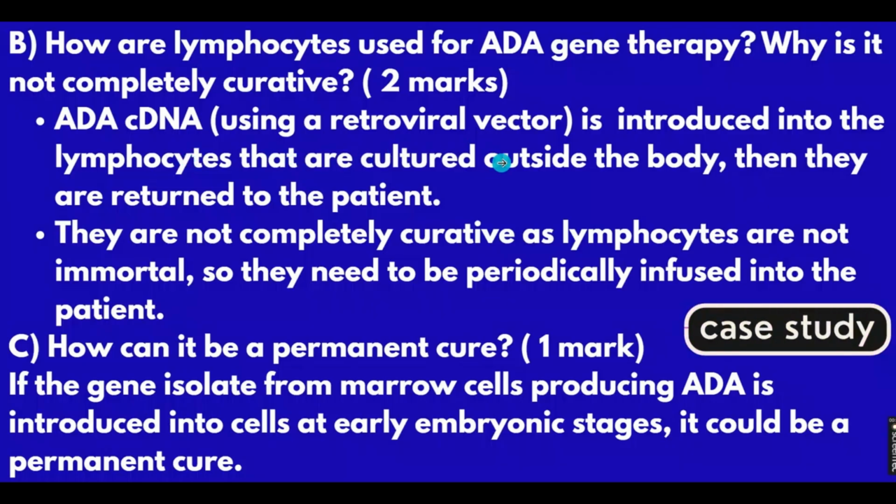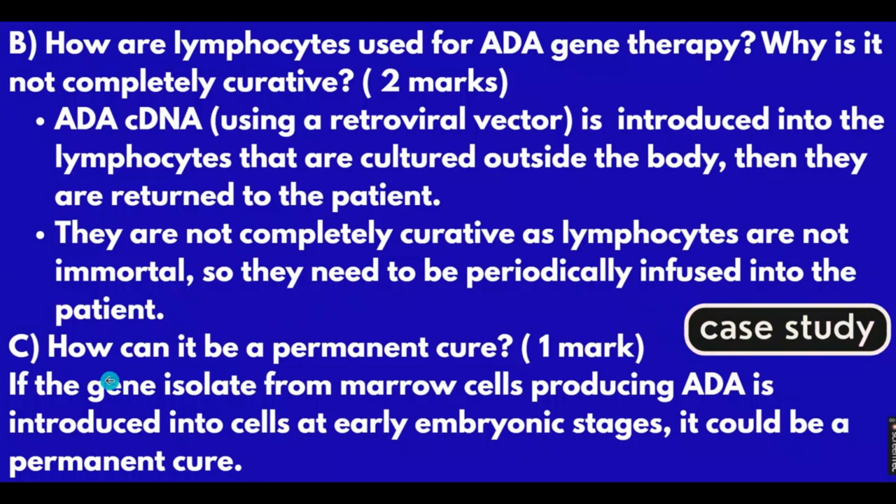The lymphocytes will be cultured outside the body. Then they will be returned back to the patient. But it is not completely curative, as lymphocytes are not immortal. Means lymphocytes will die, so they need to be periodically infused into the patient.